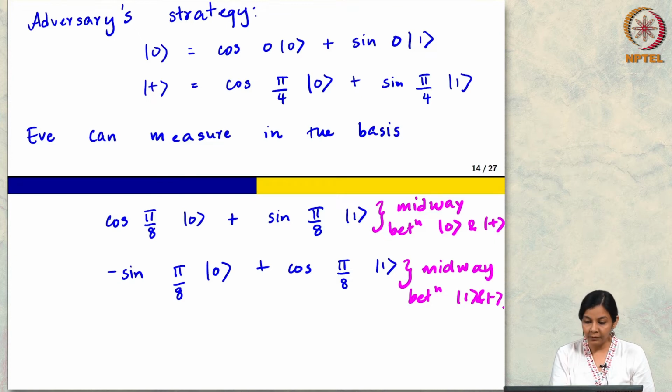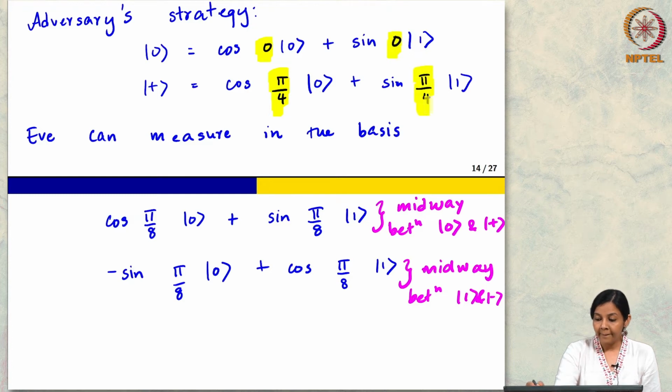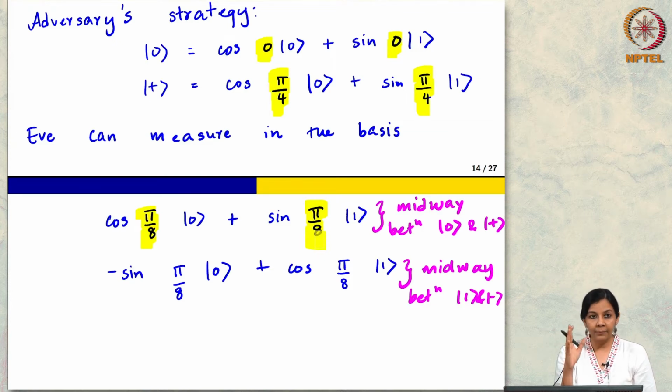You can convince yourselves of this. I already wrote |0> and |+> in terms of cos something times |0> and sin something times |1>. You can see here that the angles are 0 and pi by 4, so this basis vector lies in the middle. This turns out to be the most effective thing to do.